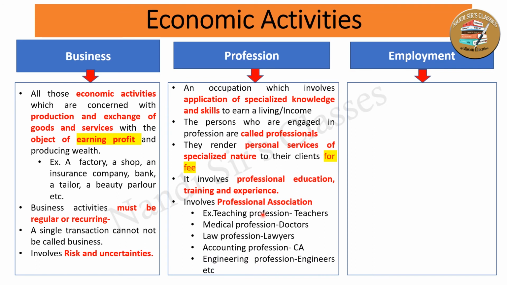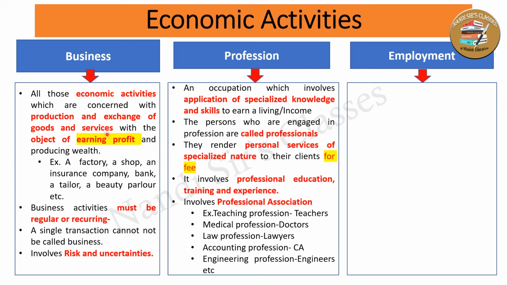For example, lawyers, their profession is the law profession. Chartered accountants, their profession is the accounting profession. The cost accountant profession is cost accounting. Like the engineers, the engineering profession. So many people are professionals because they render their personal services of specialized nature to their clients for a fee or some income. That's why you can clearly distinguish between business activities and professional activities. Who are those who perform the business activities?